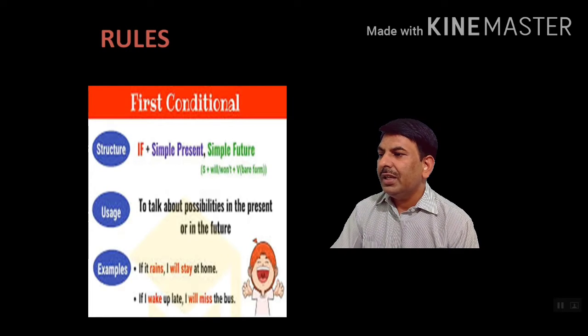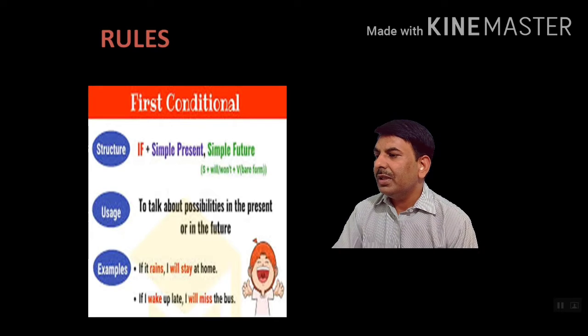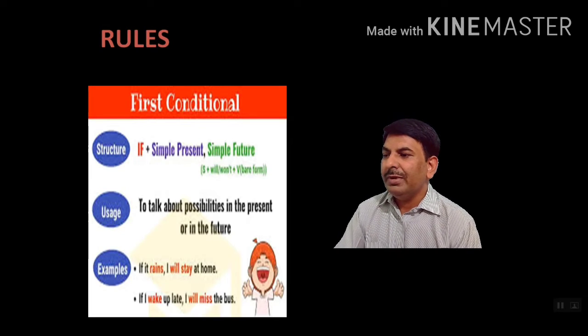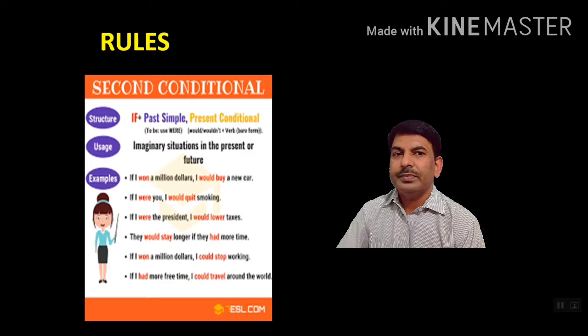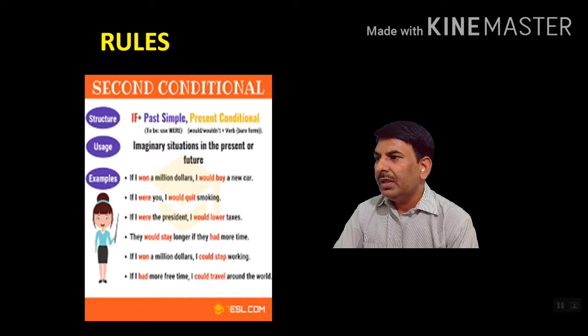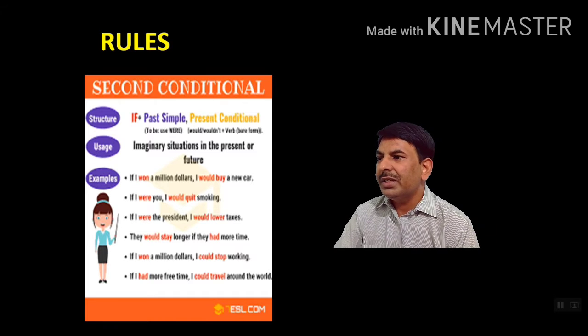Example is given, if it rains, I will stay at home. Second example, if I wake up late, I will miss the bus. Let us have third rule, second conditional. A structure is given if clause will take simple past tense, then main clause will take present conditional.